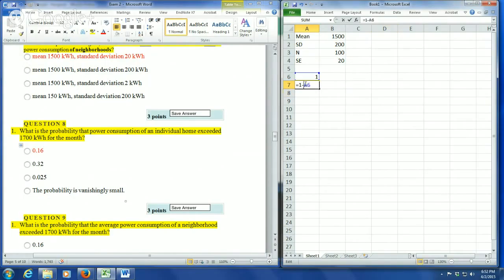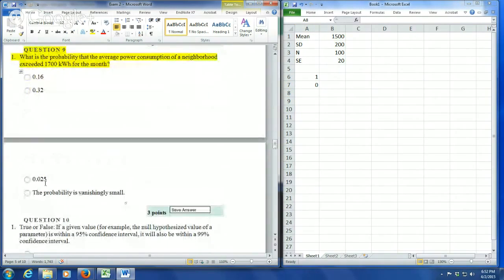And so Excel is basically rounding that out to 0, which means that the answer here is that the probability is vanishingly small. The probability can never be exactly 0 in these cases. And so when you get a result like 0 or 1 in Excel, then you assume that the probability is approaching 0, meaning that it's incredibly, incredibly small. This probability probably has 20 zeros in front of it before there's a number, so Excel just rounds that to a 0 for us. But that answer is most likely not an actual 0.